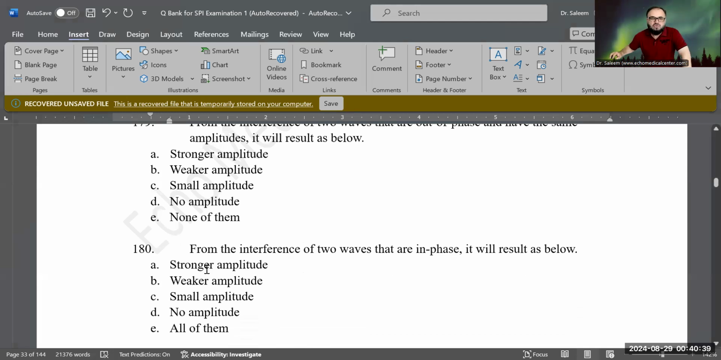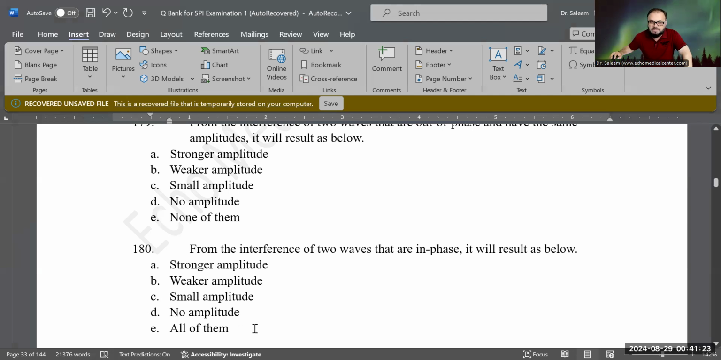Let's do this question. From the interference of two waves that are in phase. The above question was out of phase. Now it's in phase. Okay, what will be the result? If there are two waves and they are in phase, the two waves are coming together at the same timing. The compression of one wave and the other also have compression at that location. The rarefaction of the second one, the same. So their compressions are matched at the same location, and rarefactions are at the same. So what do you think will happen to the amplitude? What will the result be? Stronger amplitude, weaker amplitude, smaller amplitude, no amplitude, or all of the above?